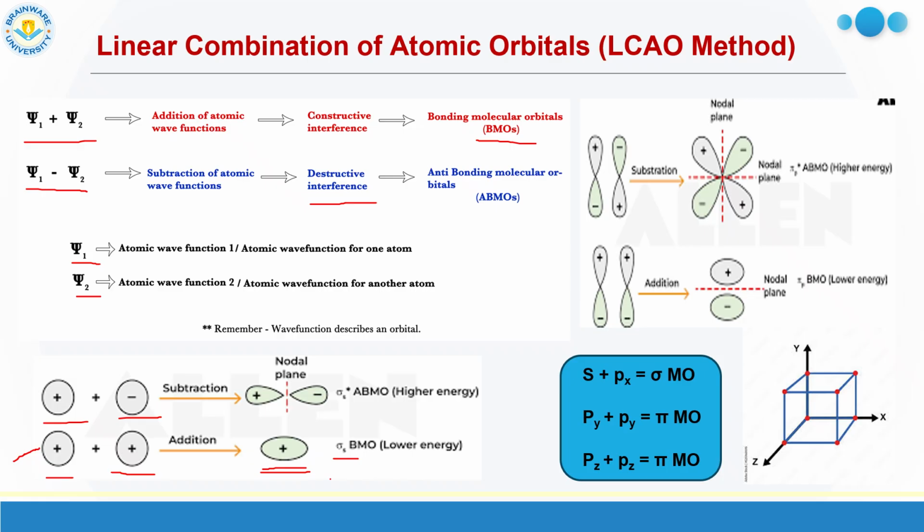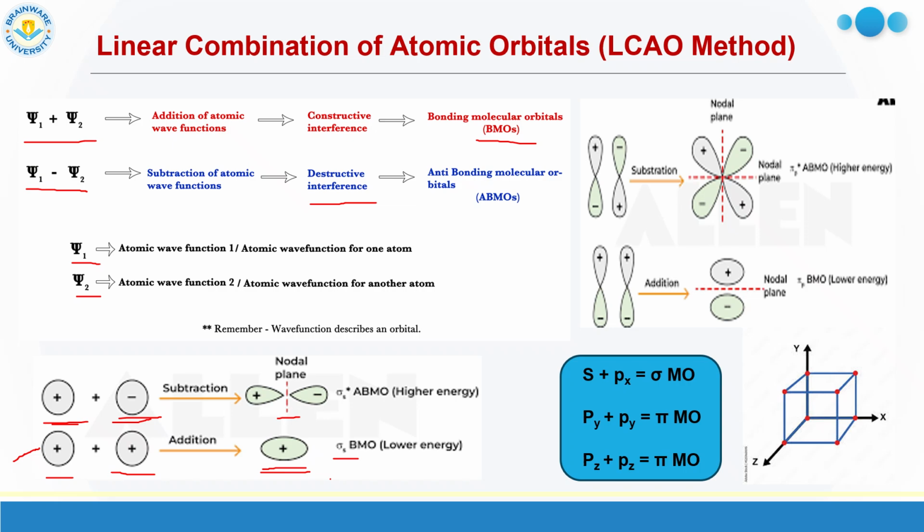Now when they overlap in a destructive fashion, you can see, one is positive, minus positive, or you can take plus negative. Then what happens at the middle? You can see there is no orbital, no electron. It is called the nodal plane. So what is a node? A node is the position where the probability of finding an electron is 0.